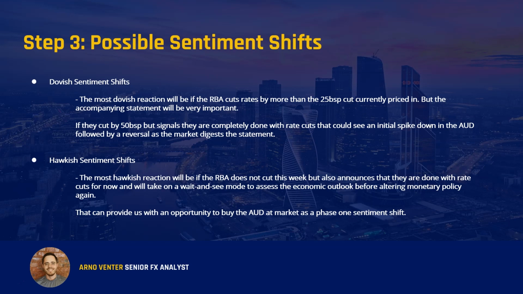In terms of what hawkish sentiment shifts we can look out for, the most hawkish reaction will be if the RBA does not cut this week, but they also announce that they are done with rate cuts for the time being and will take a more wait and see mode to assess the economic outlook before altering monetary policy again. Now, that could provide us with an opportunity to buy the Australian dollar at market as a phase one sentiment shift. But again, in both these scenarios, what will be very important is what the RBA signals in the accompanying statement.